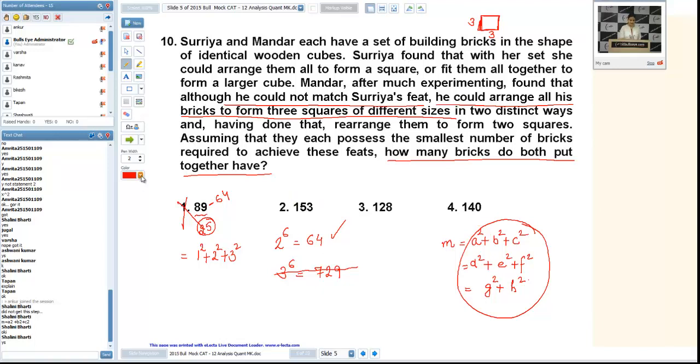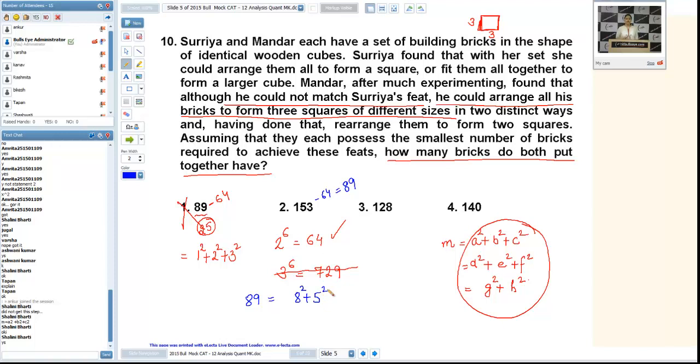Now, if I come to 153, if I subtract 153 minus 64, I'll get 89. And now we can go by hit and trial, totally hit and trial. This 89 can be written as 8 square plus 5 square. Again, we'll go by hit and trial.